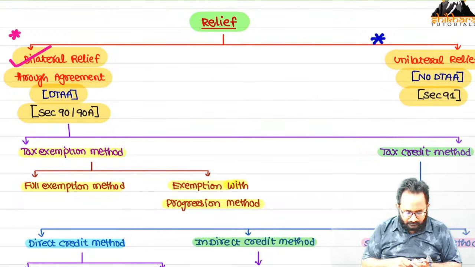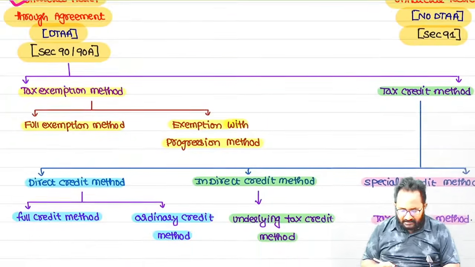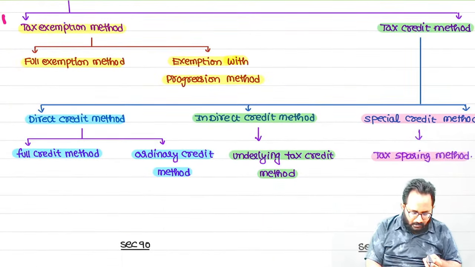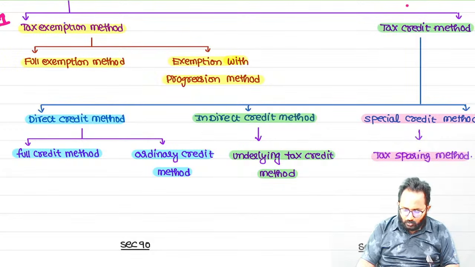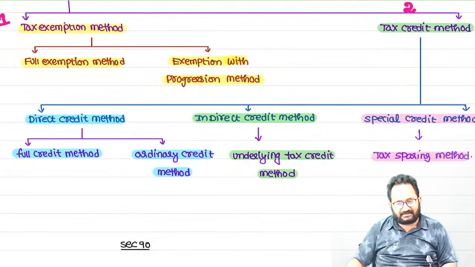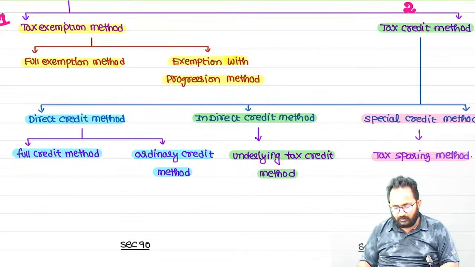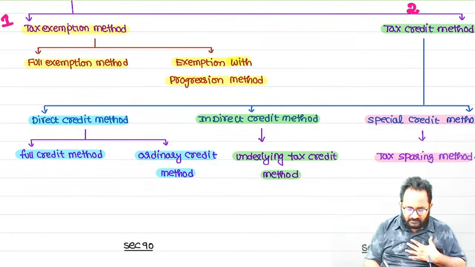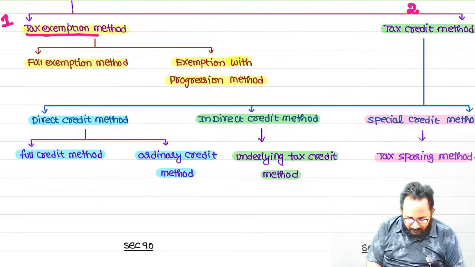Shall we discuss? First, we will concentrate on bilateral relief. Bilateral relief methods are broadly classified into 2 types. The first one is the tax exemption method. The second one is the tax credit method. First, we'll concentrate on the exemption method.